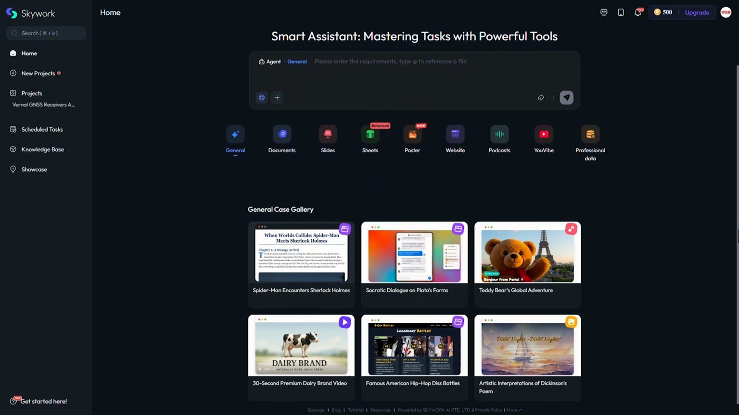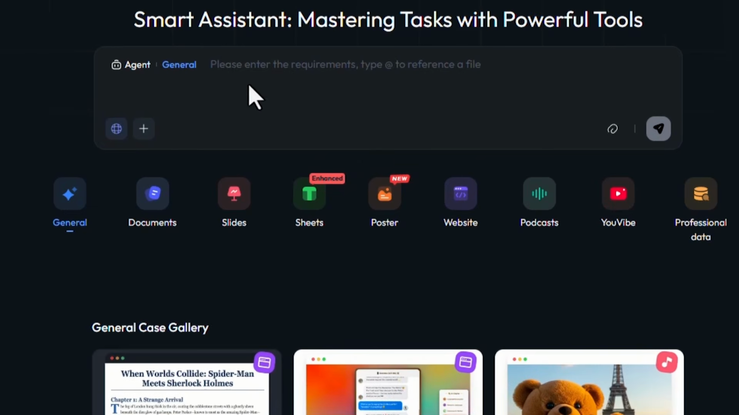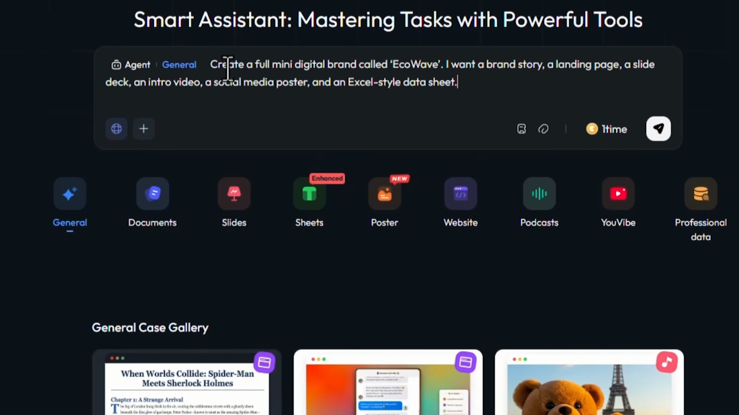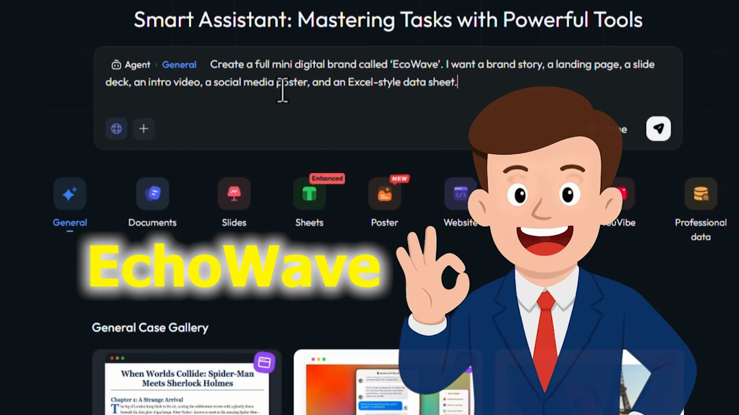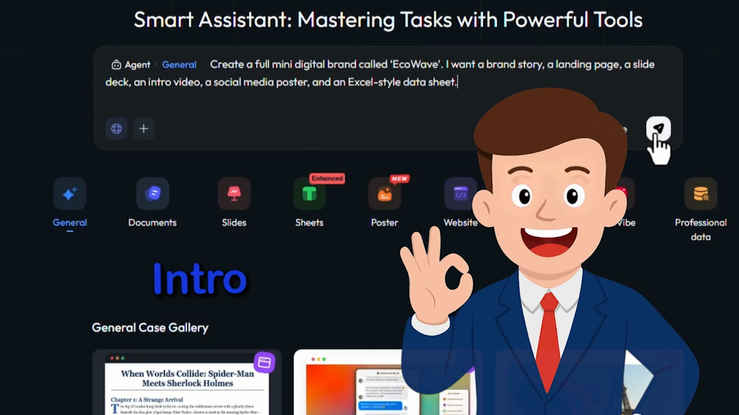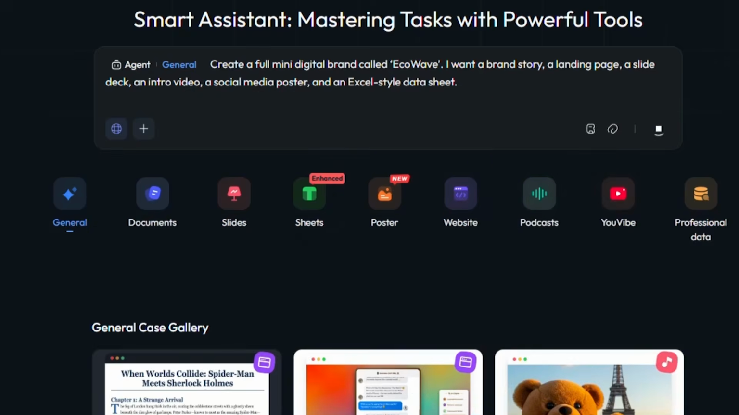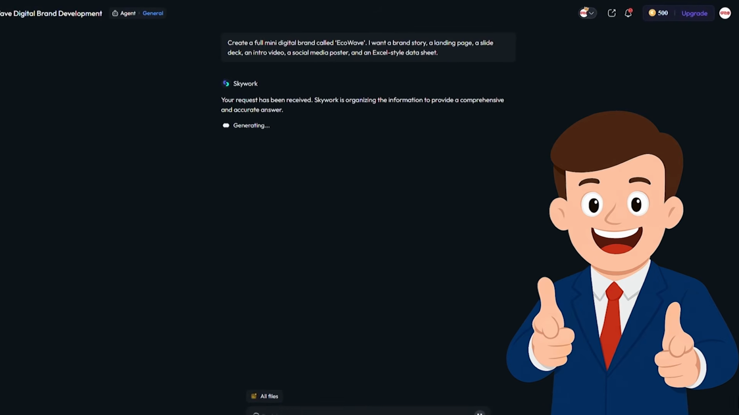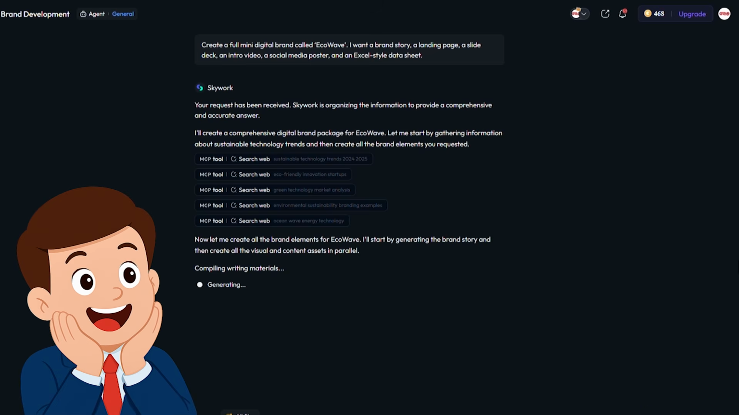Let's go. First, I open Skywork and choose New Project from the homepage. There's an AI agent at the top that's always ready. I tell it, create a full mini digital brand called Uvibe. I want a brand story, a landing page, a slide deck, an intro video, a social media poster, and an Excel-style data sheet. What Skywork does here is incredible. It understands the entire project at once, organizes it, and starts building everything step by step.